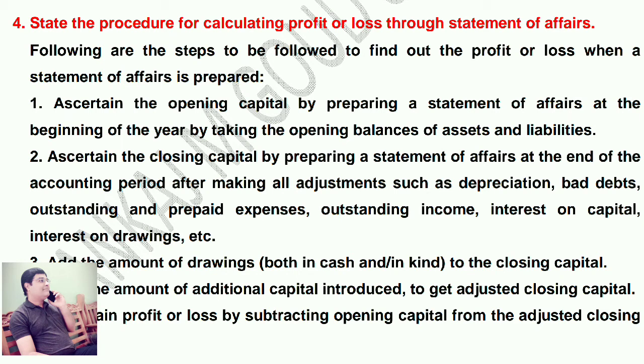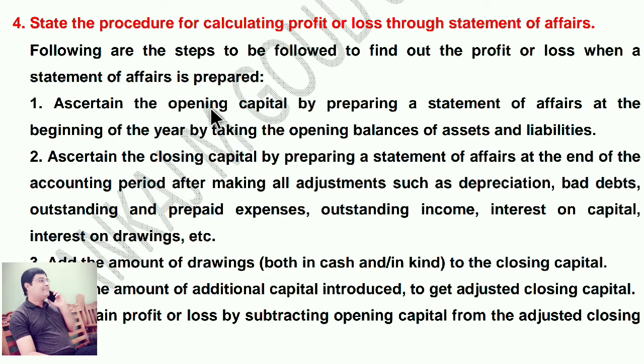State the procedure for calculating profit or loss through statement of affairs. Following are the steps to be followed to find out the profit or loss when a statement of affairs is prepared.